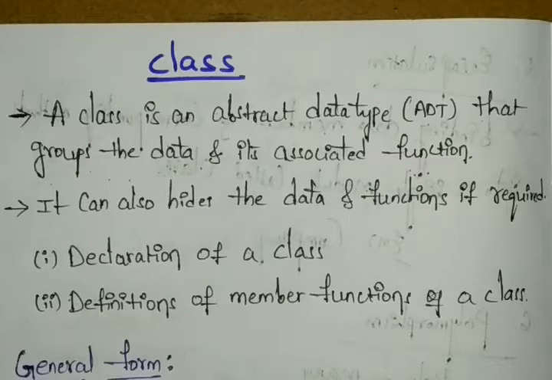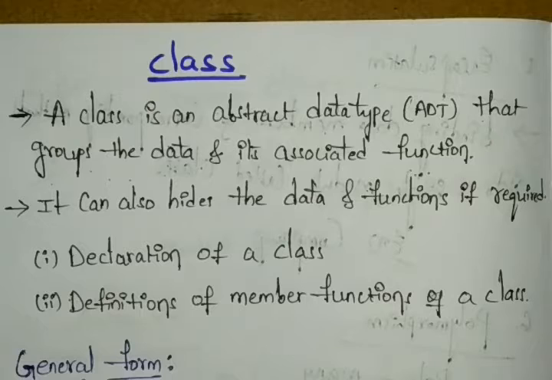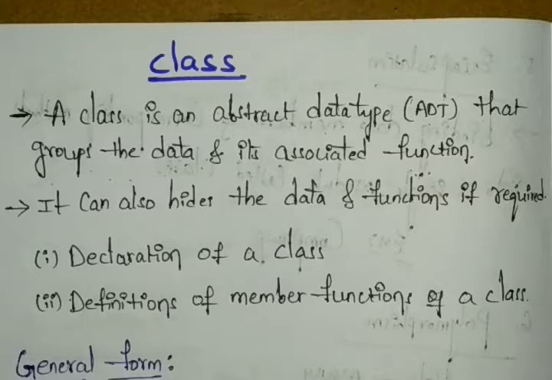Not only that, a class can also hide the data and the functions if required. If not, as usual it will display the information. If the user requires hiding the data and functions, only then will it hide the information.